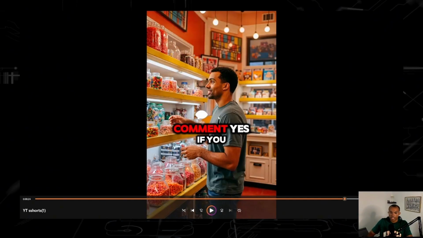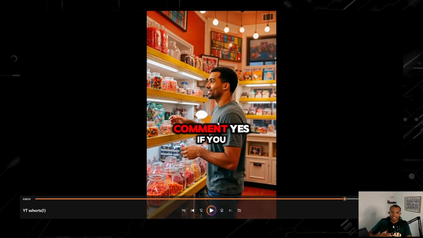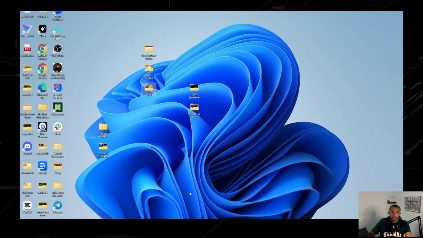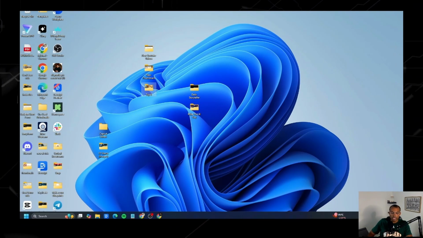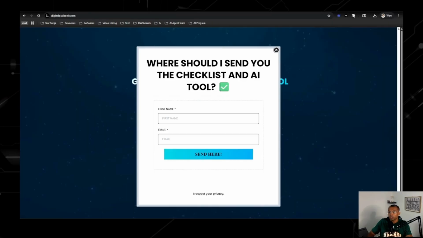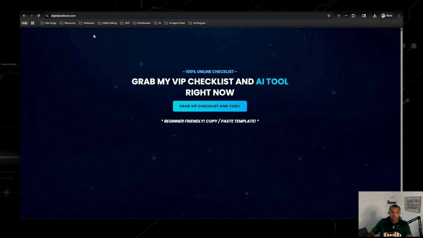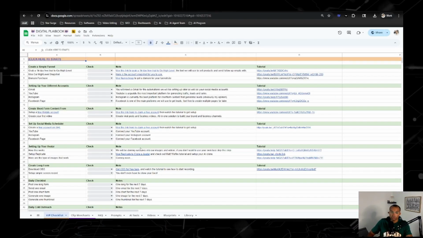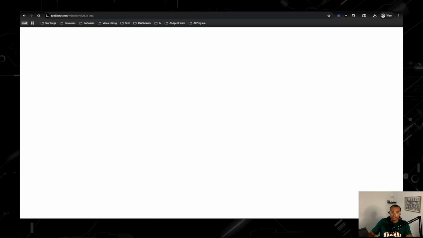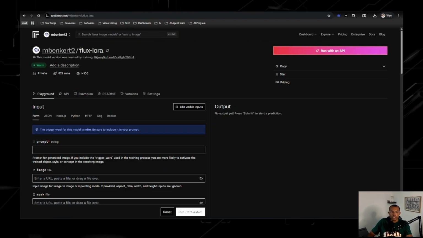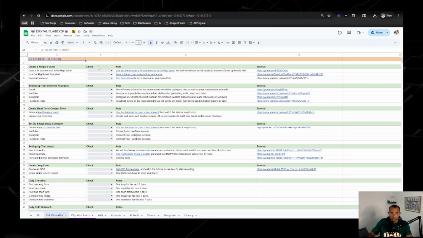That's the idea as far as the short form style, how I'm telling you to comment on the post below. DigitalPlaybook.com and AI Army Clone, those are both domains that I own. So when they go to that link, they get sent over to, boom, this opt-in form, so you can start building your email list. Now, the way that I created those videos was with a tool called Replicate right here, which you just put in a prompt, and I give you those prompts right here. But you guys probably don't want to do all that.